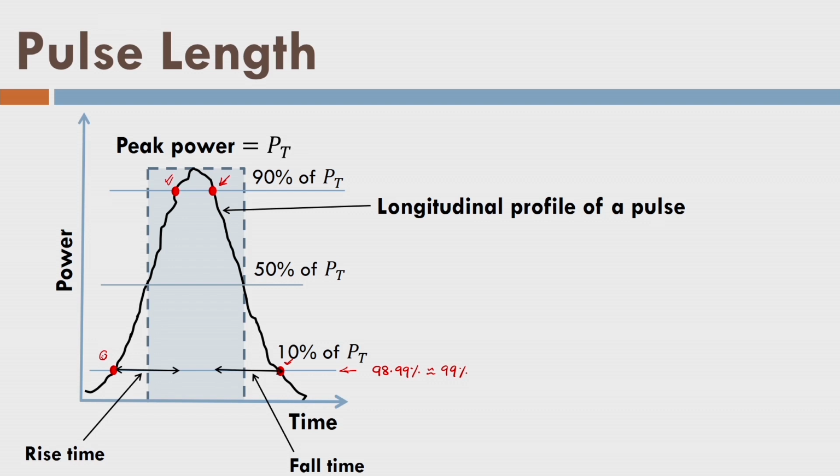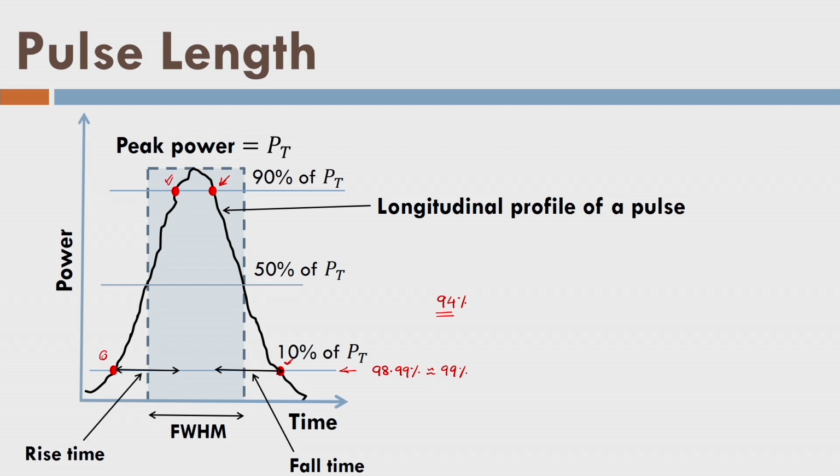If I calculate the area of this rectangular box, then it is almost 94% of the total area under this curve, or under the longitudinal profile of a pulse, and that is why this rectangular box is a good approximation. The corresponding time length, which is shown by the arrow here on the screen, is called full width at half maximum.